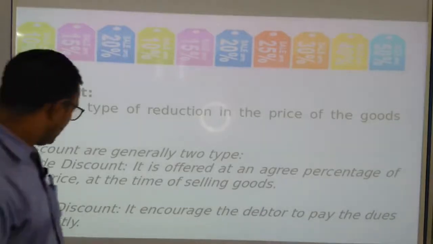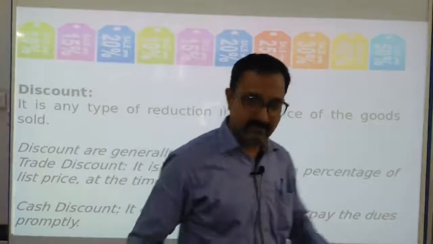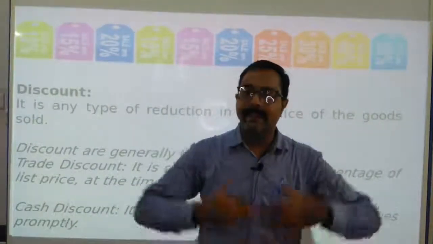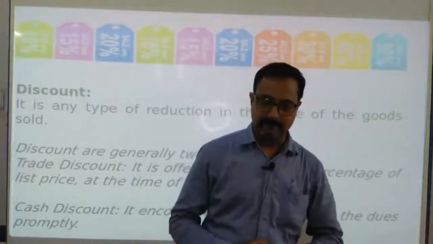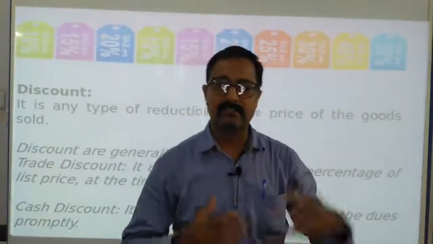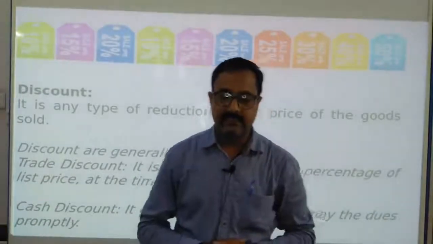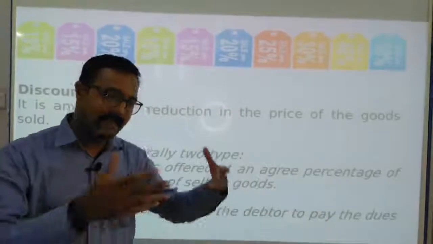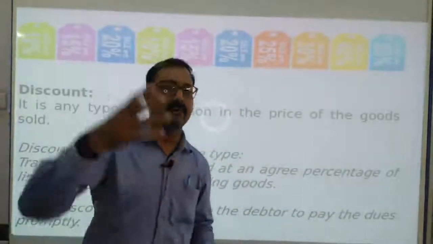Sir, why do we provide cash discount? You just imagine you are the seller and I am the buyer. You sold me goods costing 10,000 rupees, and I told you, dear, I will pay you that 10,000 rupees after 1 month.